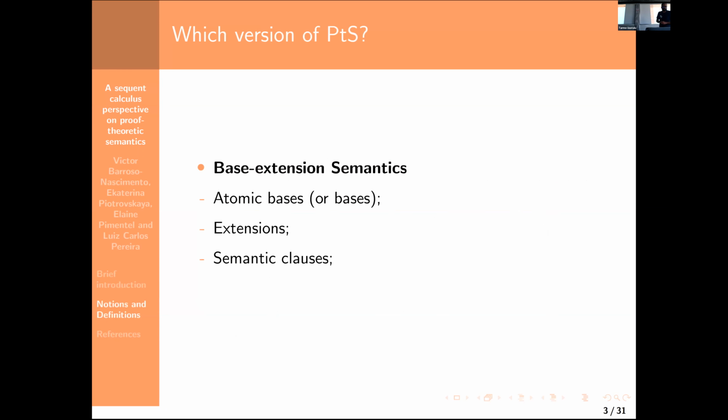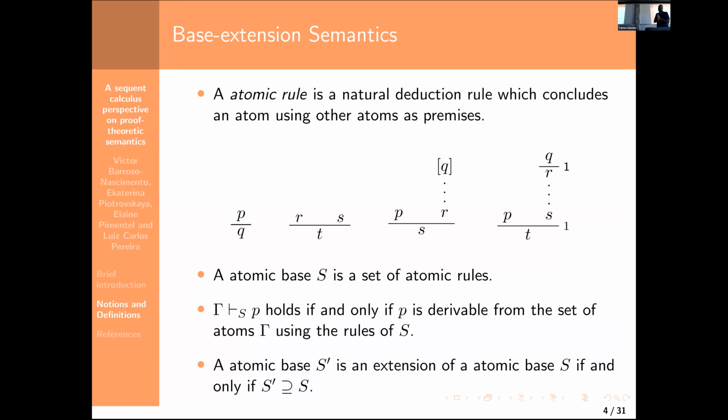So just to explain the basic idea behind base-extension semantics itself. We first define a notion of atomic base, extensions for that base, and then we use them to define the semantic clauses of the semantics itself. So we start by defining an atomic rule, which is just a natural deduction rule, which contains only atomic formulas. It's important that it cannot be closed under substitution. So those are fixed atoms, they have to be. Then we define an atomic base as just a set of rules of this kind. I have also included rules that discharge assumptions, but we don't really need them in this context. But we define, okay, a set of atomic rules is a base.